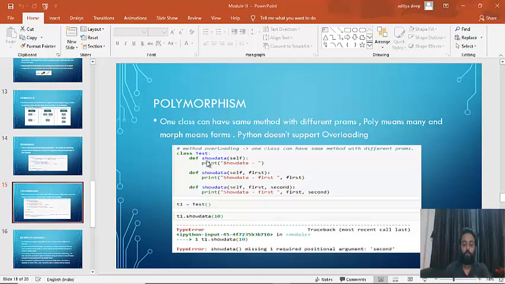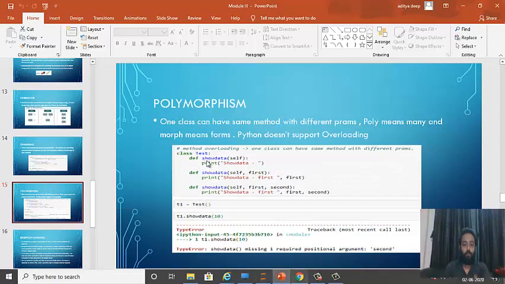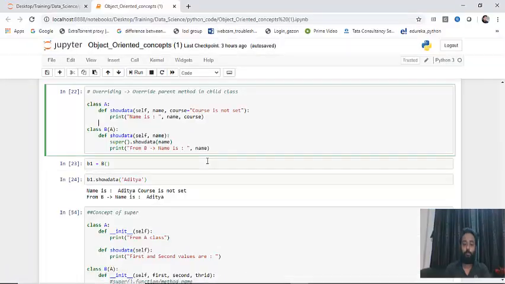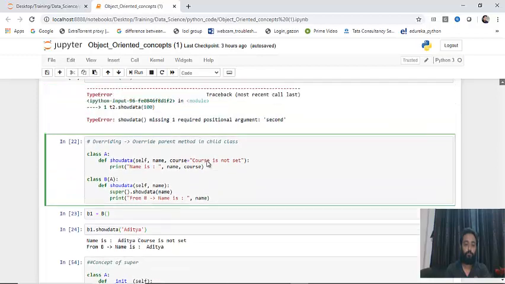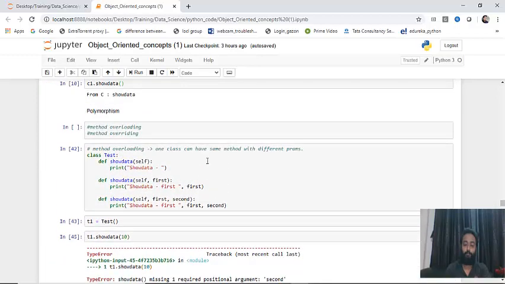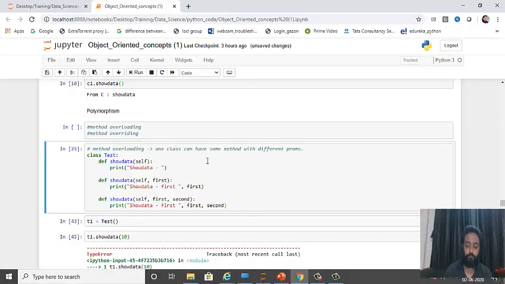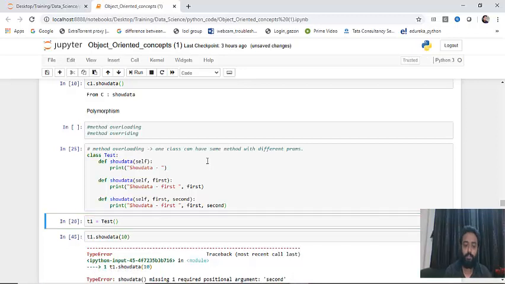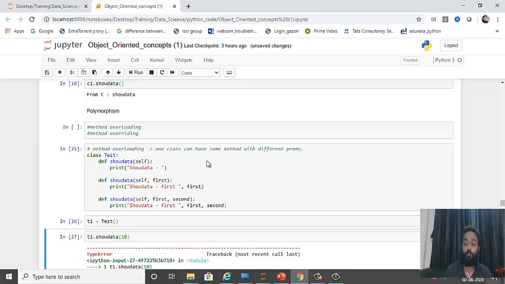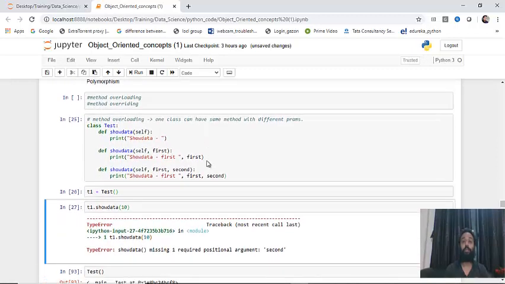Okay, so let's do the example. This is overloading. Let me execute. This code will not give an error. Perfectly fine. Created an object. Error. Had this code been executed in Java or C++, it would have given the output show data first 10.